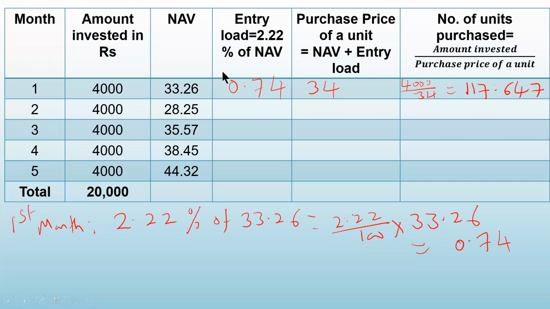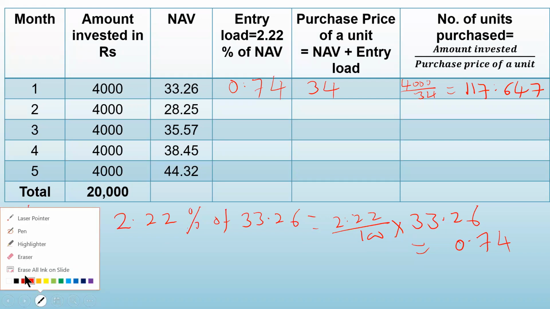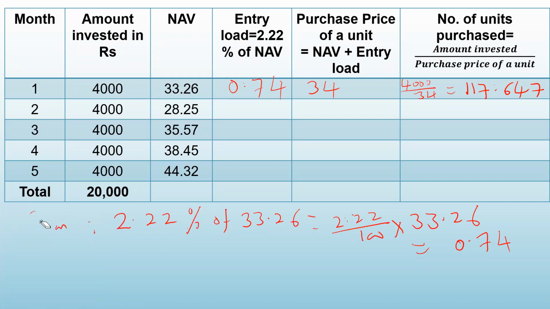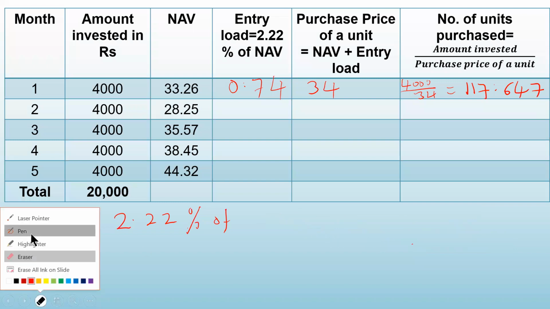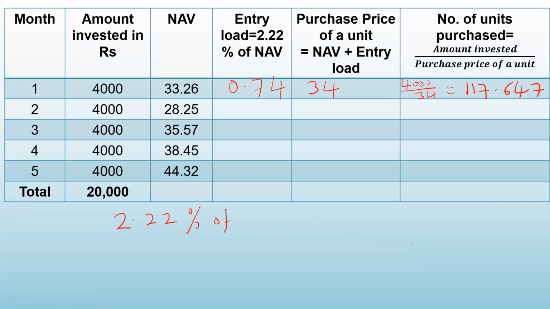In the second month, first of all, calculate the entry load. Entry load is 2.22% of NAV, that is 28.25.